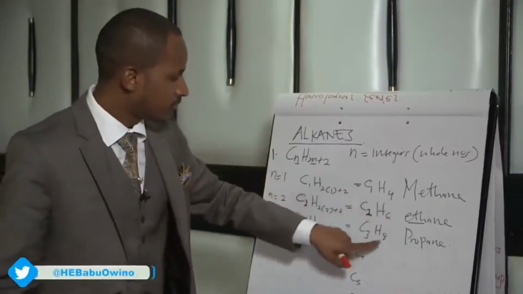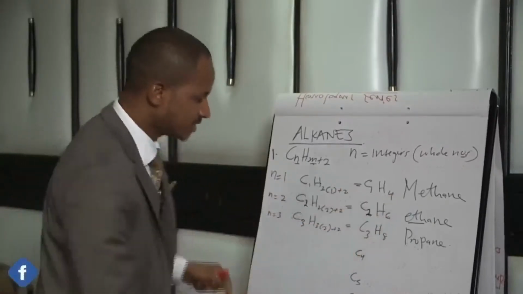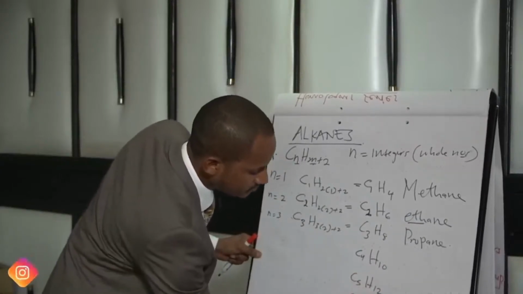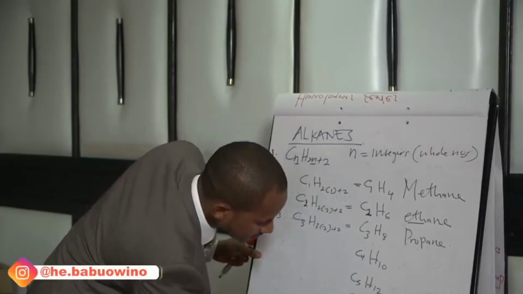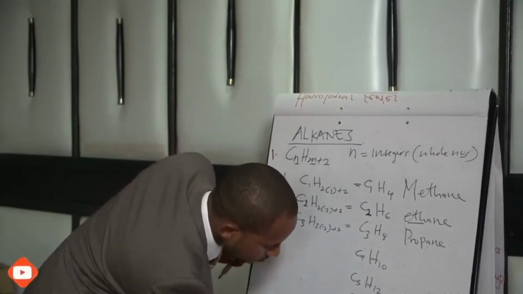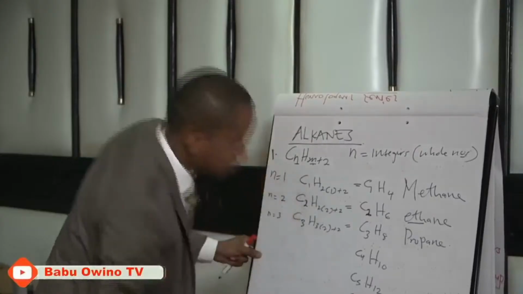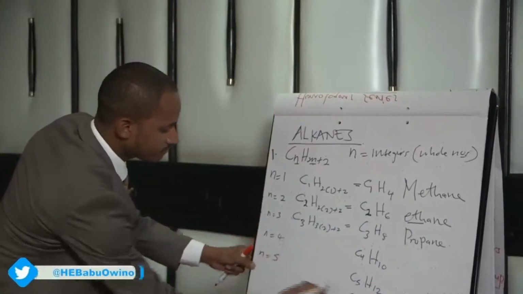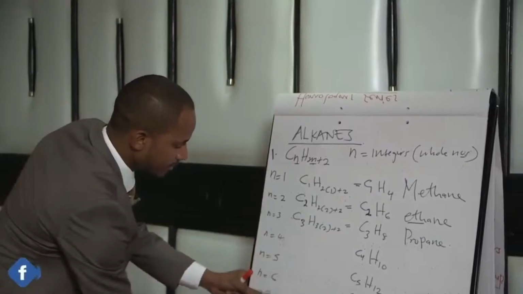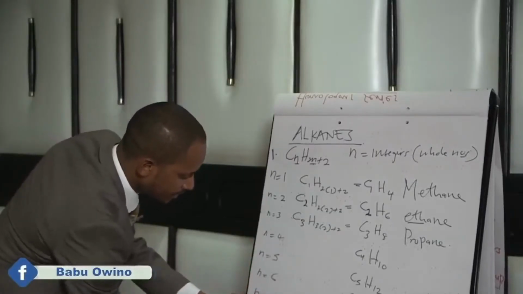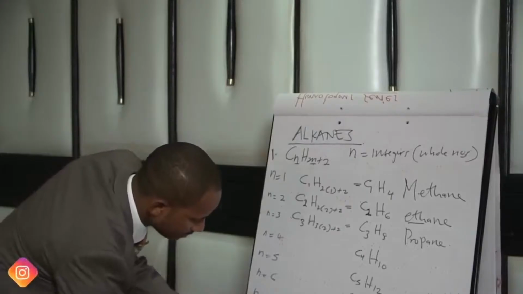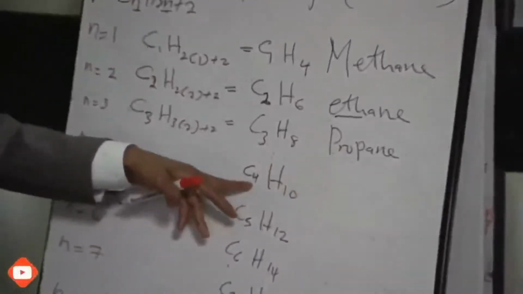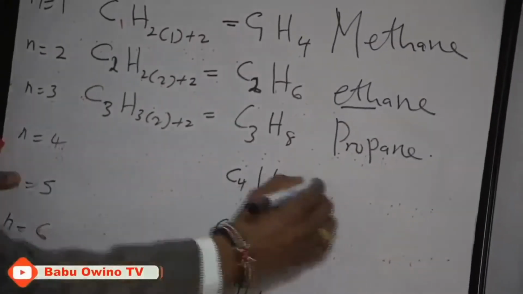The next ones are H10, H12, H14, H16, H18, H20, and H22, where n is 4, 5, 6, 7, 8, 9, and finally 10. When it has 4 carbon atoms with 10 hydrogen atoms, it is called butane.